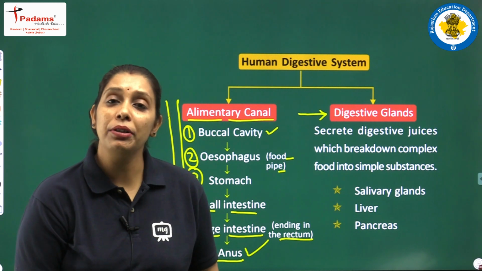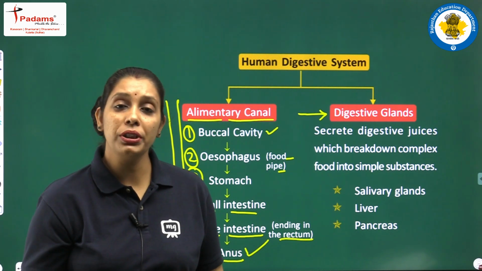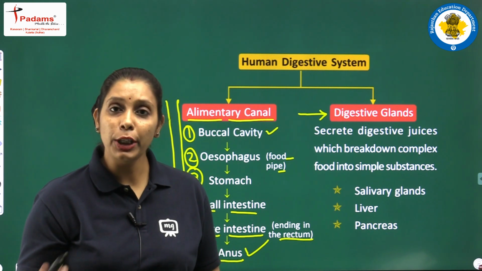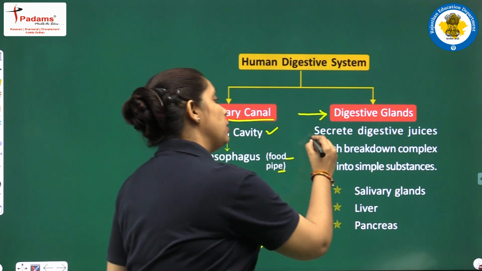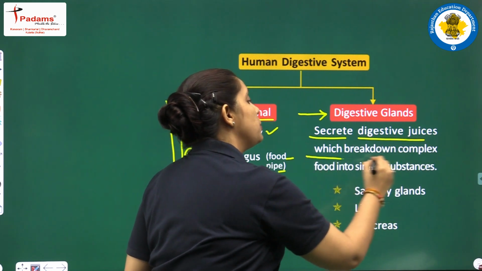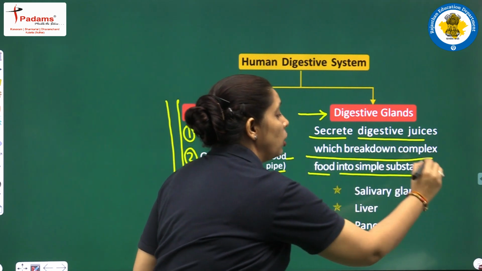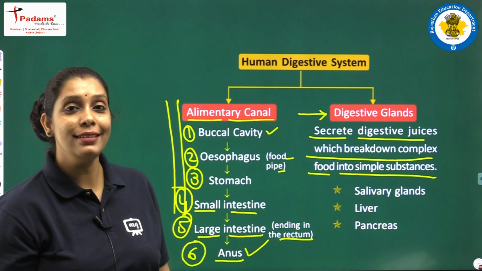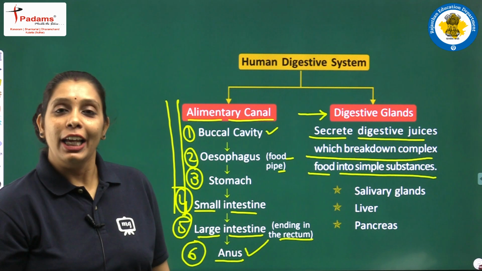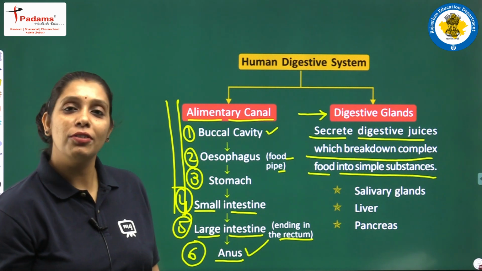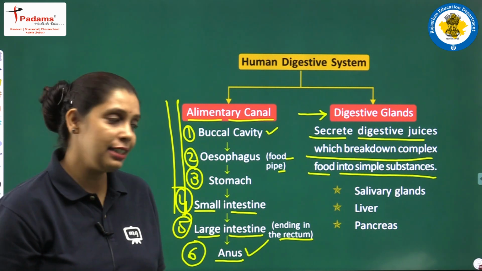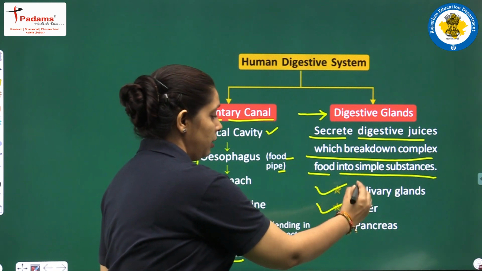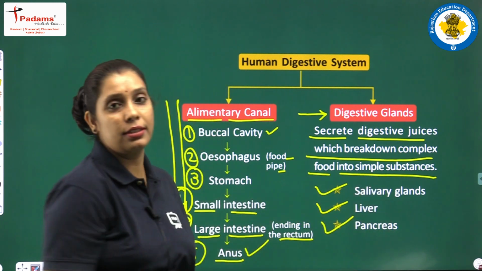Students, along with the alimentary canal, some associated glands are there which are known as digestive glands. What do they do? They secrete digestive juices which break down food into simpler substances, and we know that process is known as digestion. In the human body, there are 3 important digestive glands. What are they? Salivary gland, liver, and pancreas.